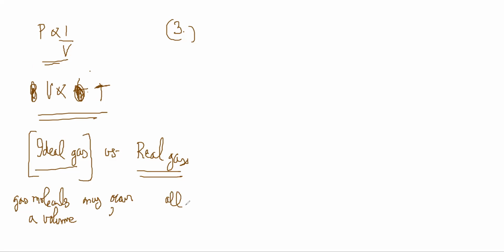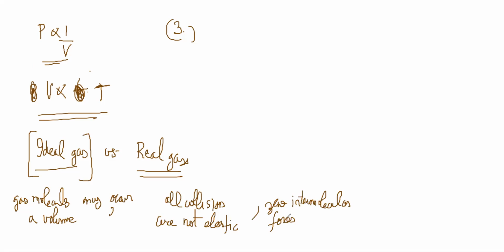All collisions are not elastic. Intermolecular forces are also there, whereas the assumption is zero intermolecular forces between gas molecules. These are the assumptions that may or may not be true.